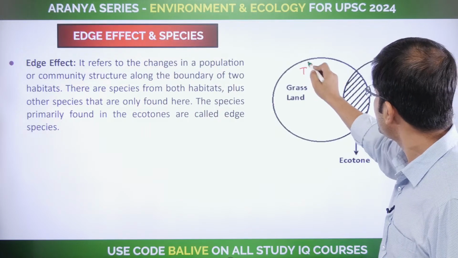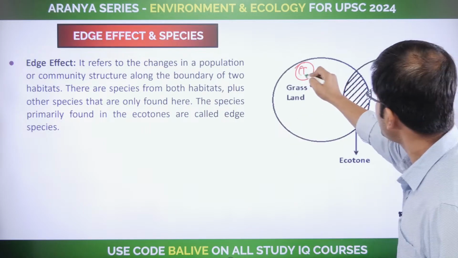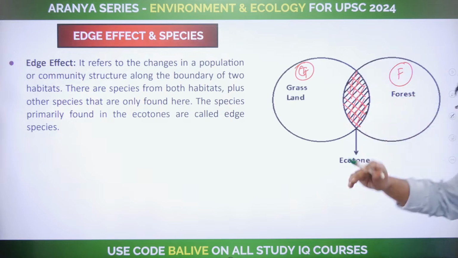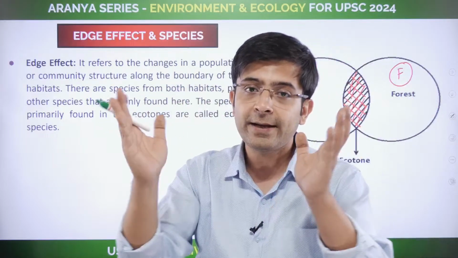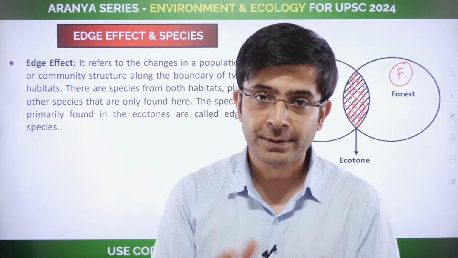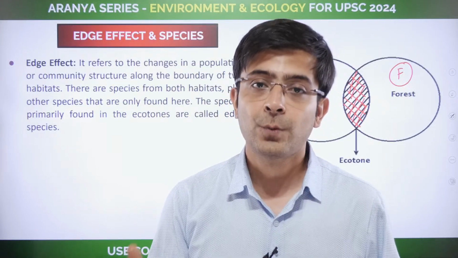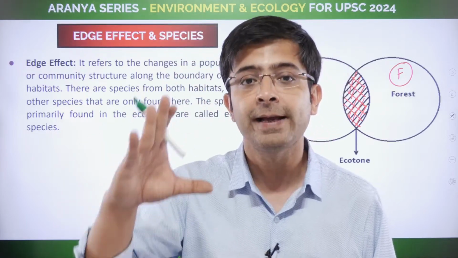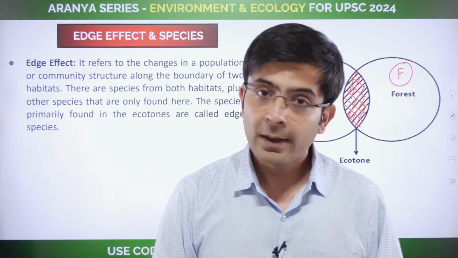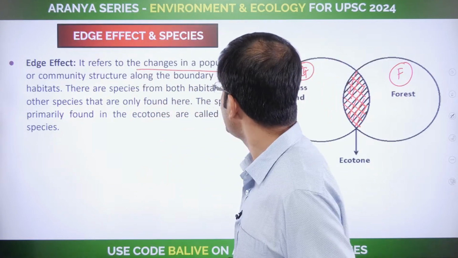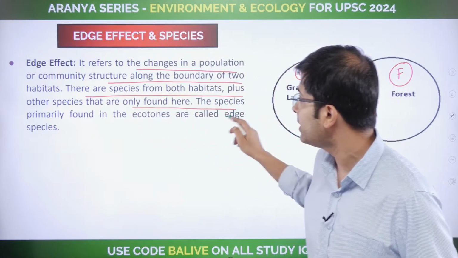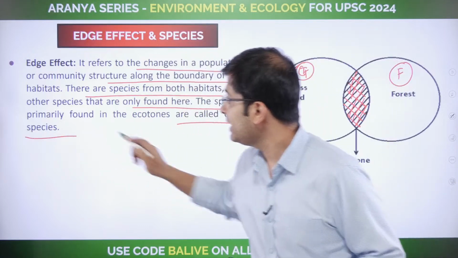So clear this. Suppose this is your terrestrial ecosystem, or if you're looking at it as a grassland ecosystem, this is a forest ecosystem. This area where they are going to eventually merge, this area of common subset of both the ecosystems. Mutually inclusive subsets, you call them in maths. The species that exist there are the edge species, which are found exclusively in ecotone areas. Clear? That's how you're going to remember it. It refers to the changes in population along the boundary of two habitats. Species from both habitats are found here, and these are called the edge species.